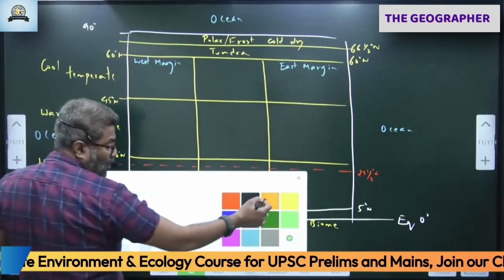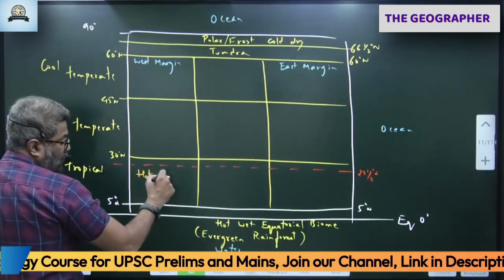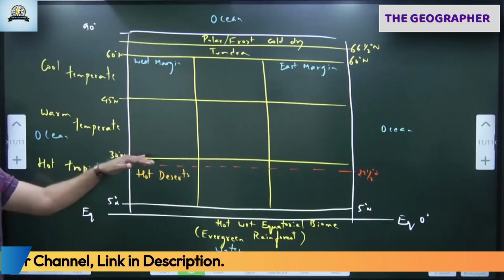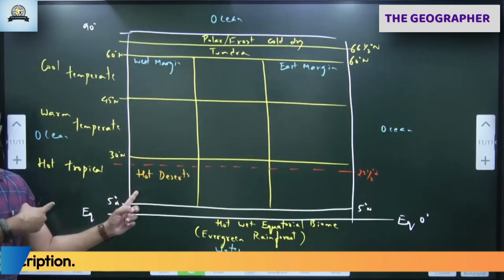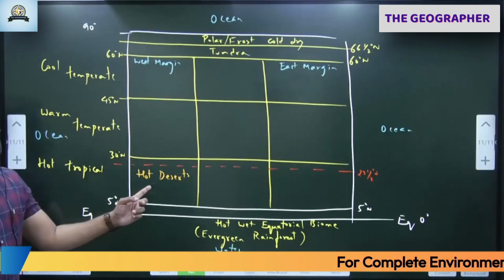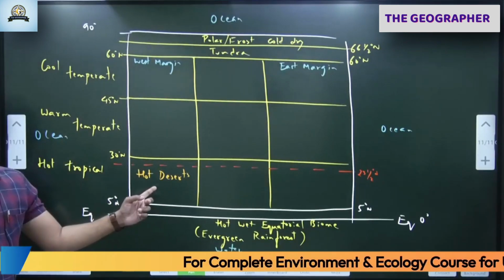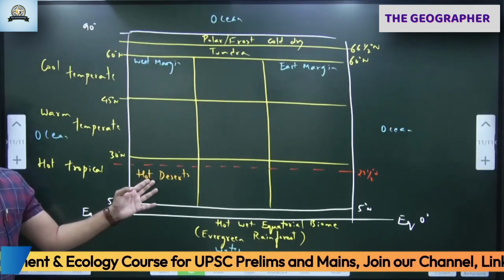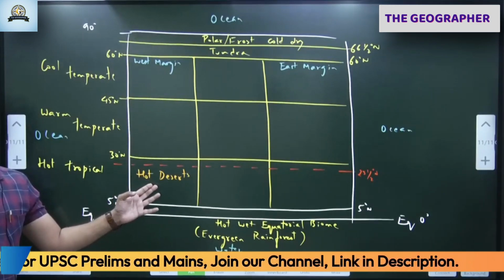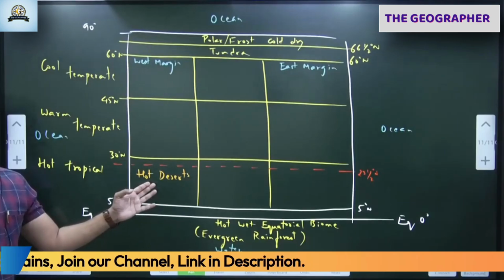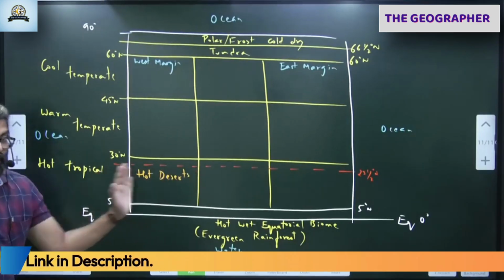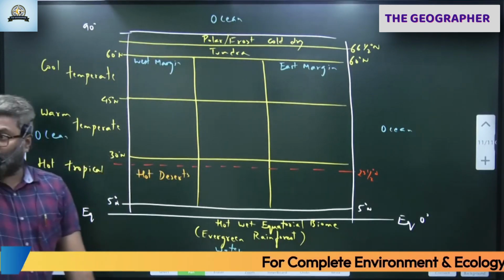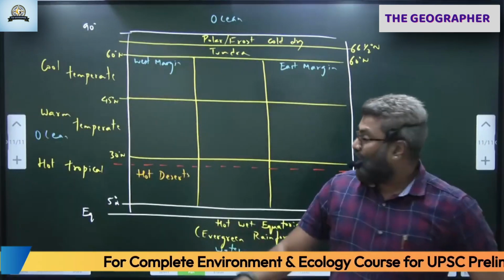So the hot deserts are always located where? Here, in the western margin. Hot deserts are located in the western margin, in the subtropical belt. Have you heard of Atacama? Remember Atacama? South America also we can apply. North America we can apply Mojave Desert, California, that. Sahara Desert. Correct. In southern hemisphere, Africa, we have Kalahari, Namib, Victoria, Sandy, Simpson Desert, Gibson Desert, Australia. All are found in the western margin in this part of the world. So the deserts are found in the subtropical western margin of the continent. This is called as hot desert biome.